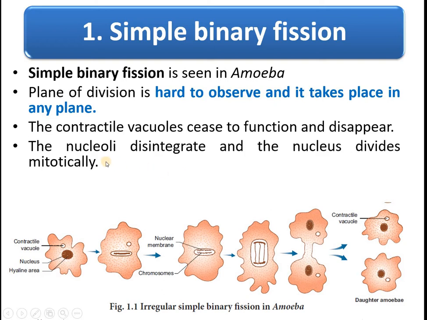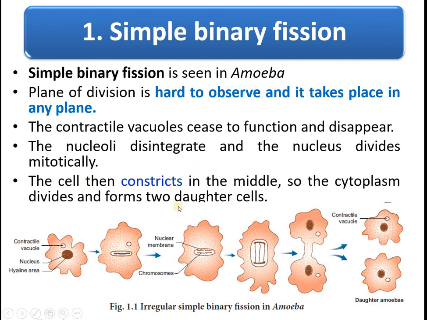Next, the nucleoli disintegrate. See here you can find the nucleoli; they disintegrate, and also the nucleus divides mitotically. Then the cell constricts. The entire amoeba constricts at the middle region. So the cytoplasm divides and forms two daughter cells at the end of the division. This is called simple binary fission, or binary fission in amoeba.